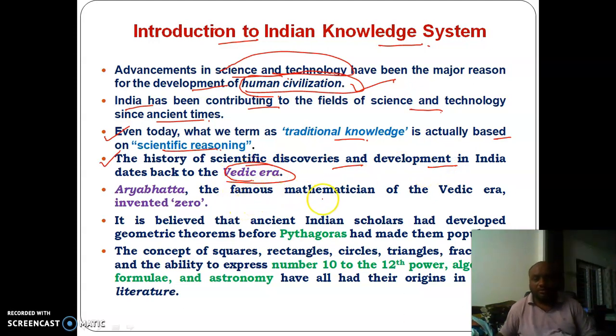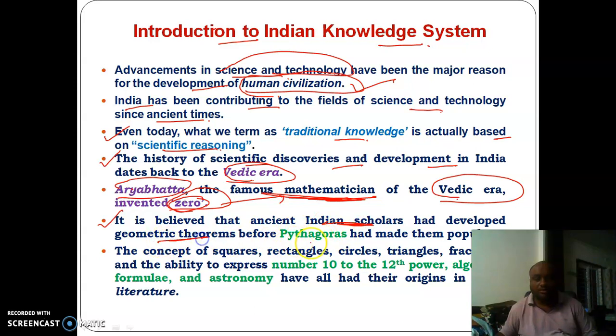We know the famous mathematician of India, Aryabhatta, who invented zero, is from the Vedic era only. Without zero, there is no mathematics in the present day world. It is believed that ancient Indian scholars developed geometric theorems before Pythagoras made them popular.